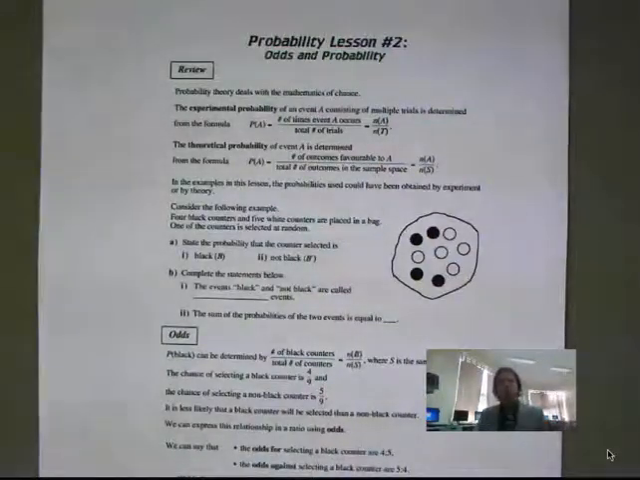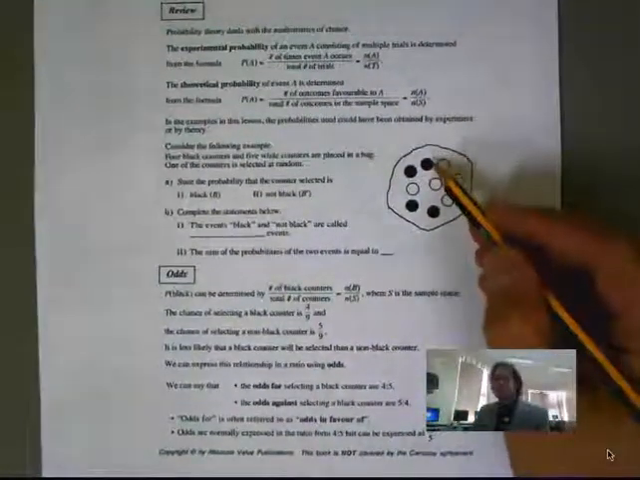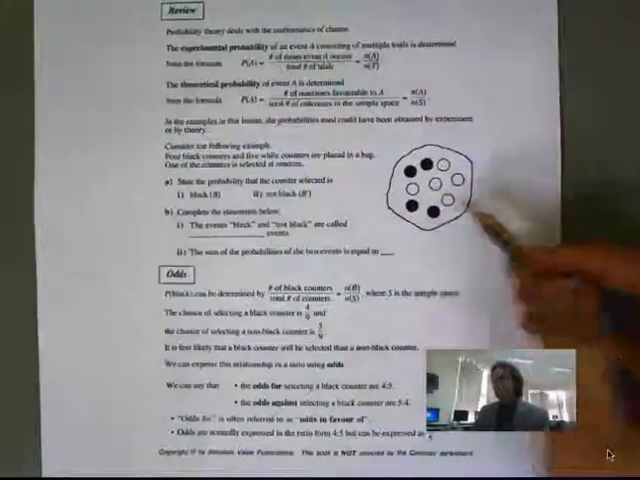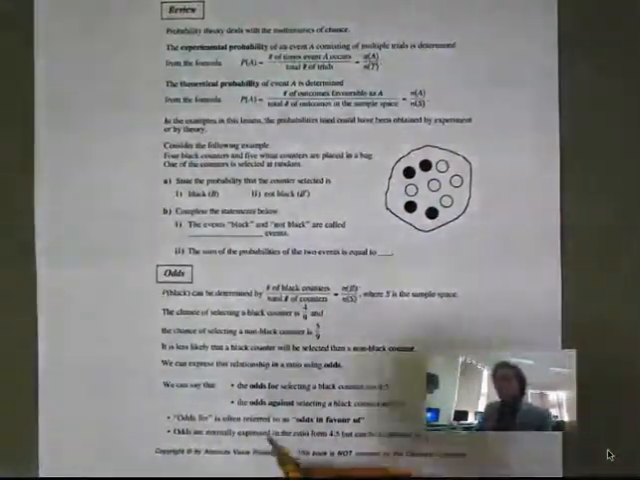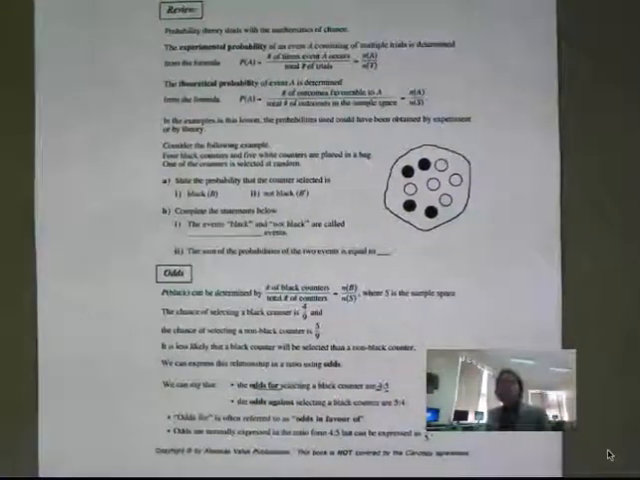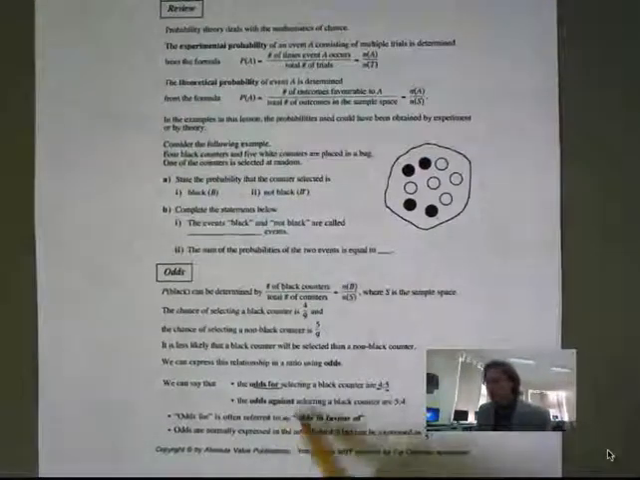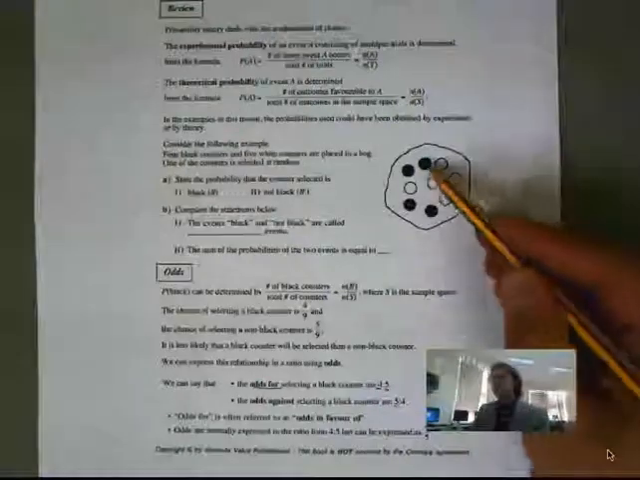So you have odds for and odds against. Okay, so odds for, if we look at this example here, we have 4 black and 5 white. So the odds for selecting a black counter are 4 to 5. When we go by odds, we don't go by the total, we go 4 to 5. It's black to white. So odds against selecting the black counter is 5 to 4, because there are 5 white and only 4 black. Okay, so here's a little example.